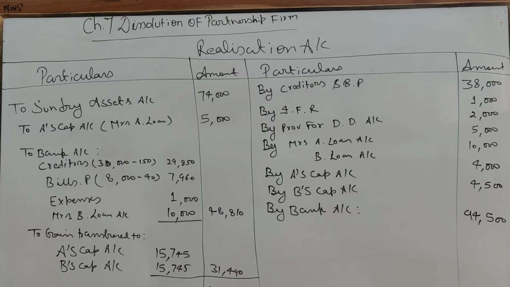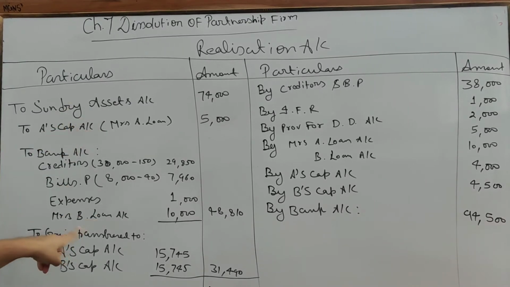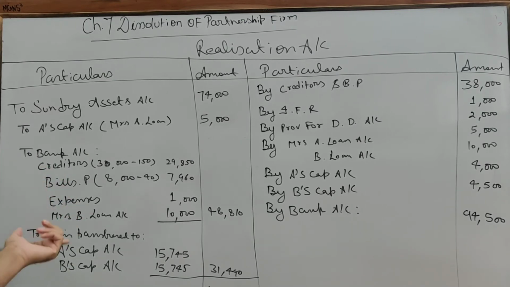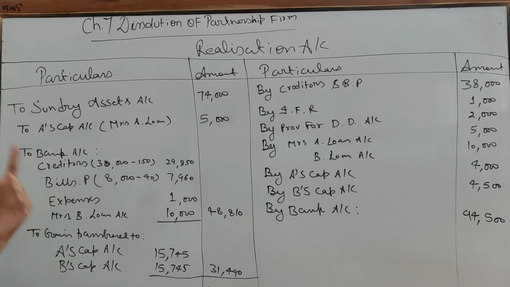So what does Section 48 say? First you prepare the realization account, afterward the partners' loan account, and afterwards the partners' capital account. Here partners' loans are not given, so we are not going to prepare it. We directly skip to the partners' capital account and in the end the bank account. Clear?